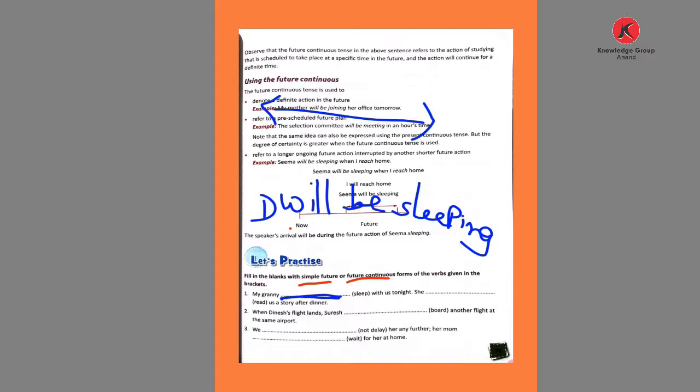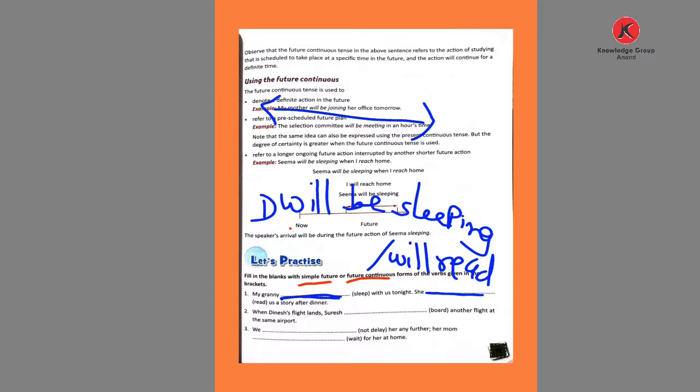She blank us a story after dinner. After dinner, so here you can write both. If you want to write will be reading, that's okay. And if you write will read, that is also correct. Both answers are correct. Why? Because after dinner, the reading process is continuing, or will read we can also use. So the first answer is completed.